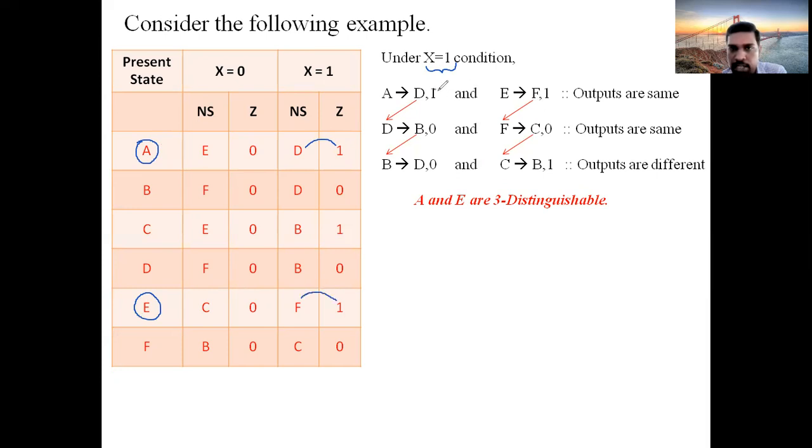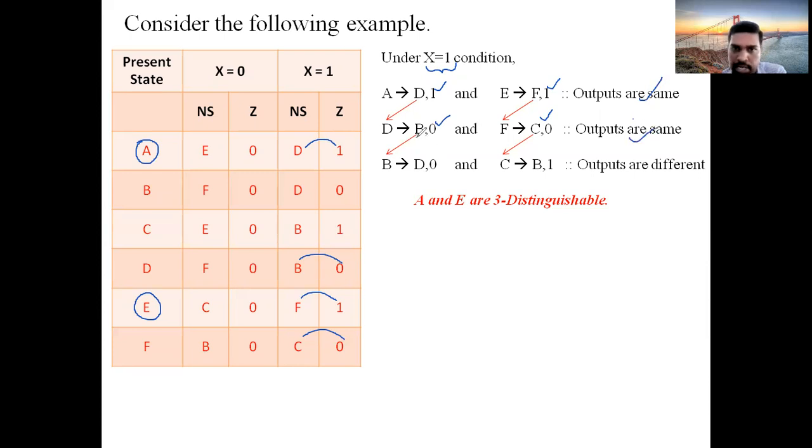When you observe here, the outputs are the same, 1 and 1. As per the definition, only when the outputs are different do you get the distinguishable concept. So as outputs are the same, drag this D here and this F here, and again observe D comma F. Under x equal to 1, state D has B comma 0, and state F has C comma 0. Again, both outputs are the same.